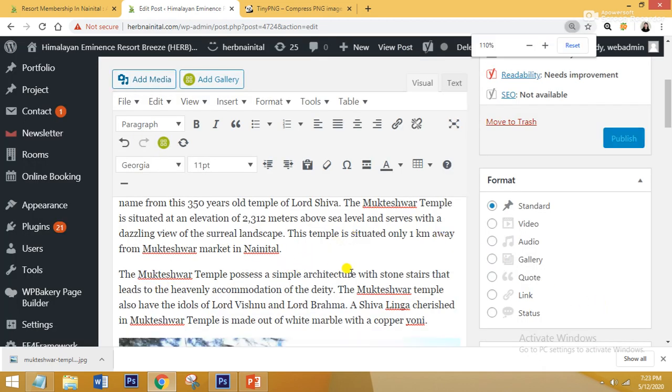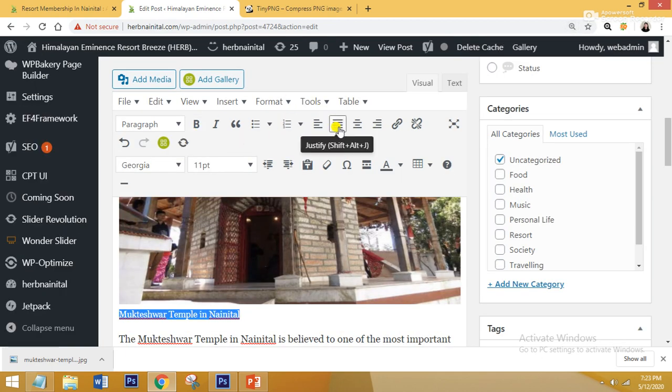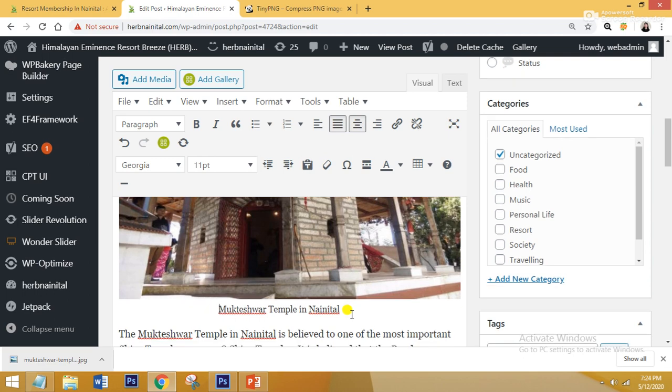Right now guys, here you can see it has come, Mukteshwar Temple in Nainital, and from here you can give alignment to your image. Like I have given central alignment to my image. So from here I can give the central alignment to my image, and from here I can move my text also, from any place. And from here I can bold my text also. But guys, what is this actually? It is the caption of our image.